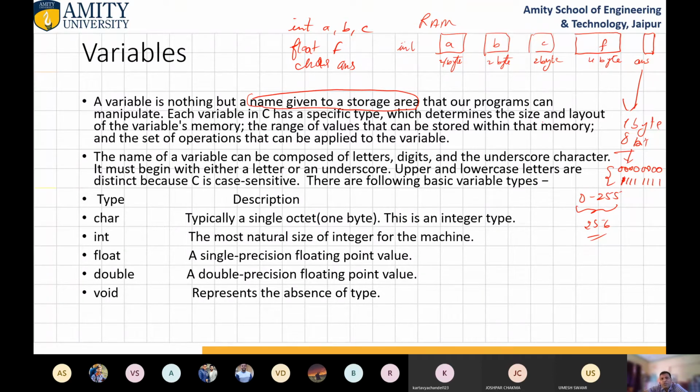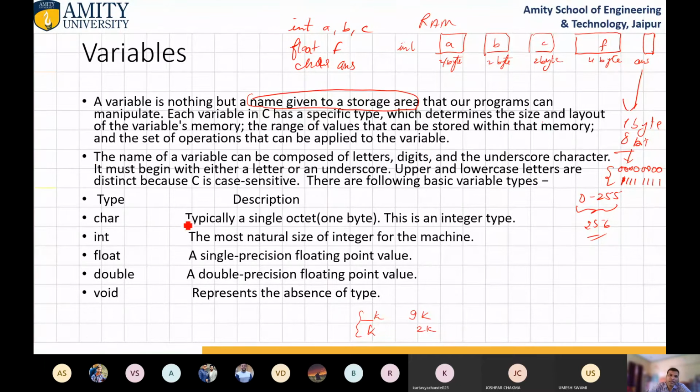The name of a variable can be composed of letters, digits, and the underscore character. It must begin with either a letter or an underscore. So like you can write _k or k, but you cannot write 9k, 2k, etc. So this is the naming convention given by the C programming language. It must begin with either a letter or an underscore. Upper and lowercase letters are distinct because C is a case sensitive language.